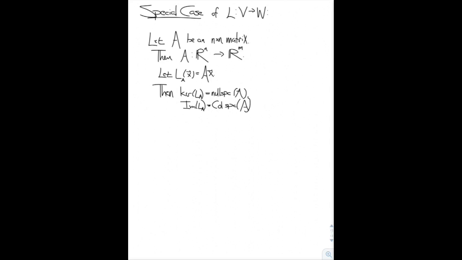Let's consider a special case of a linear map. Consider an n by n matrix A. Now, of course, we can take an n by n matrix A and multiply it by a column vector from Rn and obtain another column vector in Rn. So we can think of an n by n matrix A as a linear map from Rn to Rn. So that's the special case we're considering here. And if we want to, we can set up some notation. Let L sub A(x) be the linear map which is defined by left multiplying the vector x by the square matrix A. Then, as we discussed previously, the kernel of this linear map is precisely the null space of the matrix A, and the image of this linear map is precisely the column space of this matrix A.